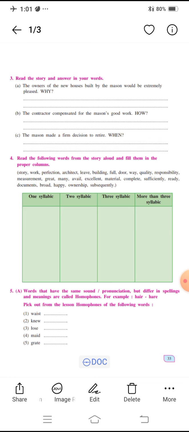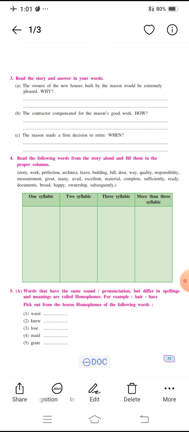Then work. In this word there is only one vowel, so it is one syllable. Then next is architect. Look, how many vowels are there? Three. The first, ar, then a pause, ki, then a pause, tekt. It is the pronunciation style, architect. Now there are three syllables. Like that you have to complete the remaining.